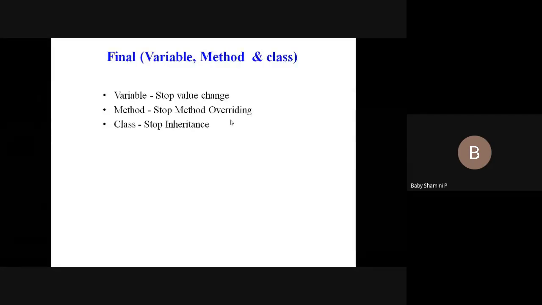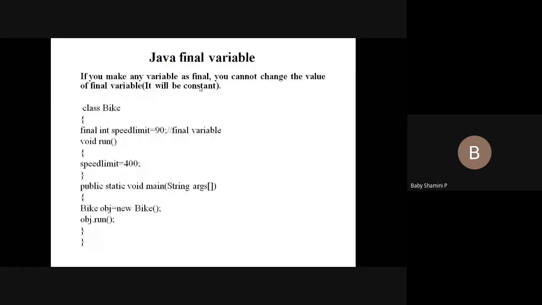So first one, final variable. Inside a parent class we have a final int speedLimit. So speedLimit is assigned as final. It is 90, so it is fixed. If we again try to change the speedLimit, we cannot change the variable, so it displays an error message.